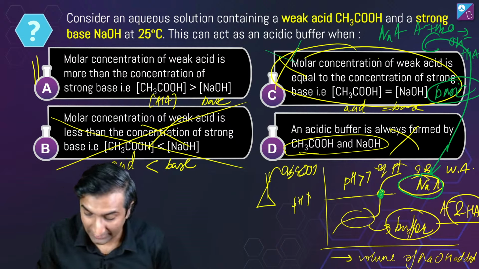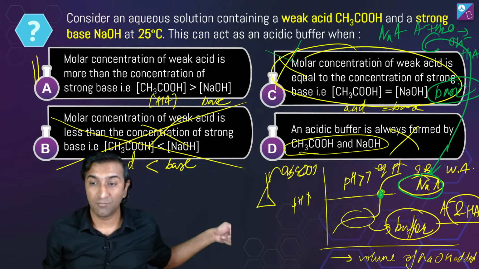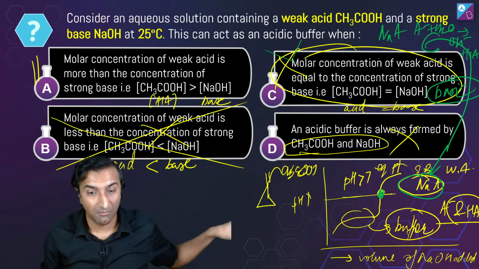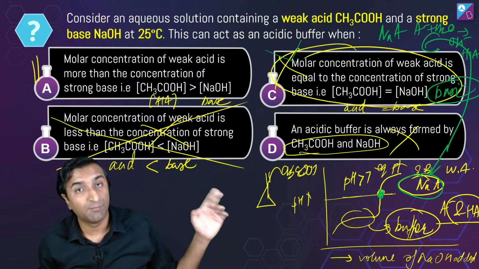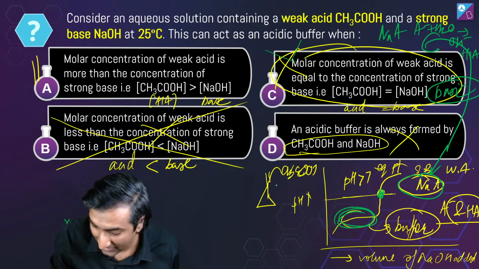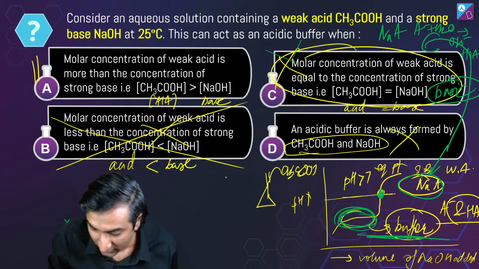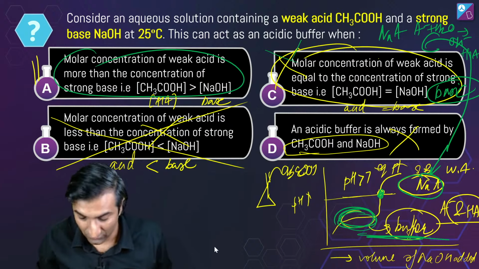This is not the case. See, I have shown you in this graph that it is not possible that they will always form a buffer, right? This pH curve is showing you that the pH changes. If pH is changing, it's not always. So the buffer part is only in this. Here is the buffer. Only here is there buffer, which is this case, where you have a lot more acid than the base, which is option A.